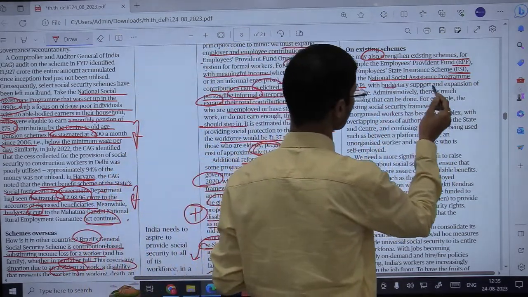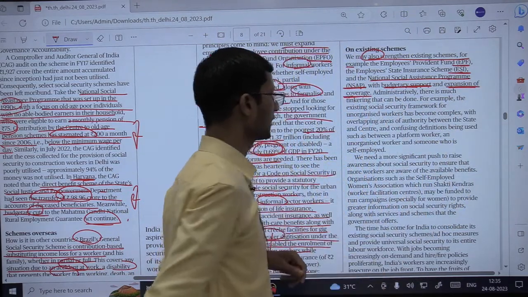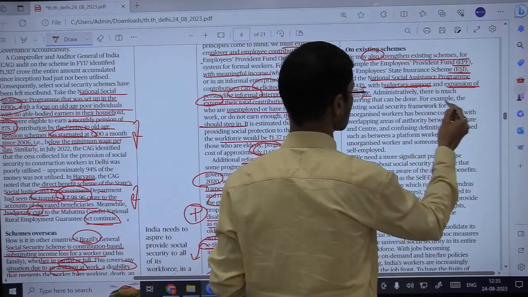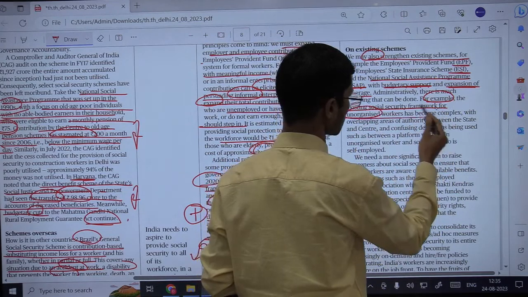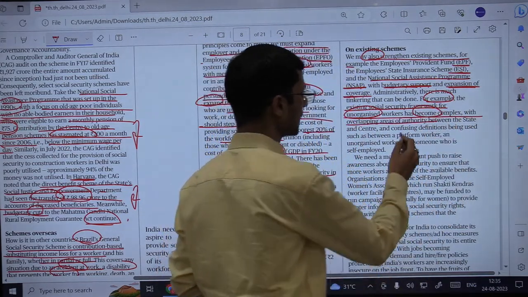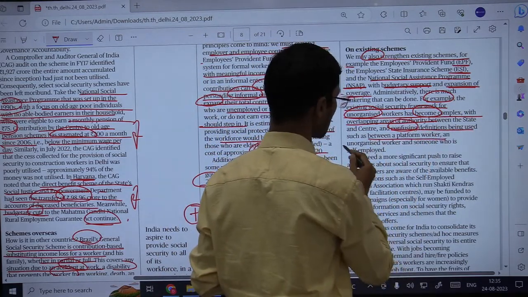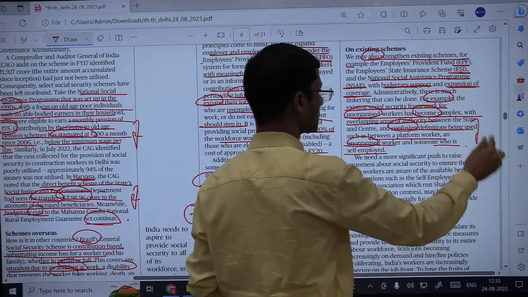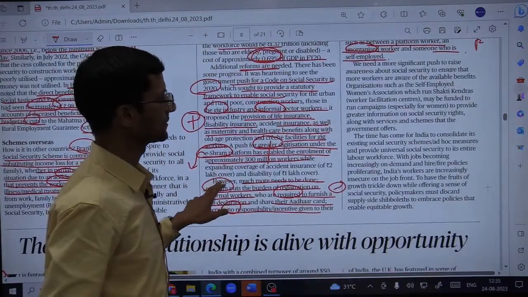So both budgetary support बढ़ाने की जरूरत है and expansion of coverage of these schemes as well. Fine. So there is much that needs to be done administratively. For example, the existing social security framework for unorganized workers has become complex, with overlapping areas of authority between the state and the center, and confusing definitions being used, such as between a platform worker, an unorganized worker, and someone who is self-employed. So all these technicalities need to be simplified.